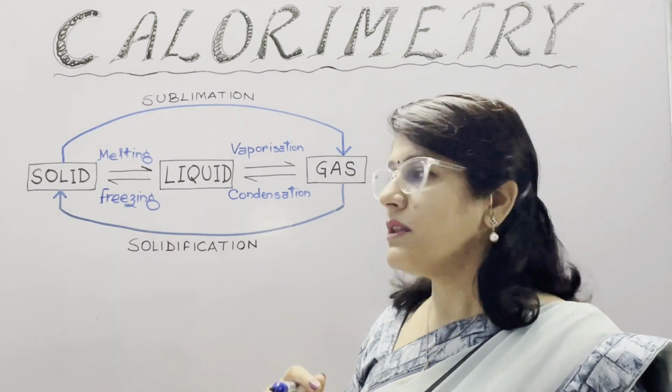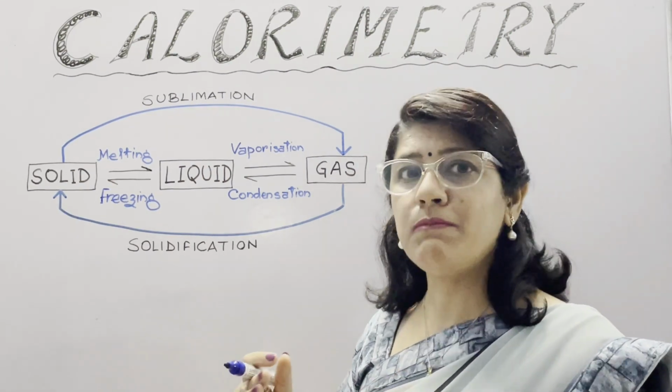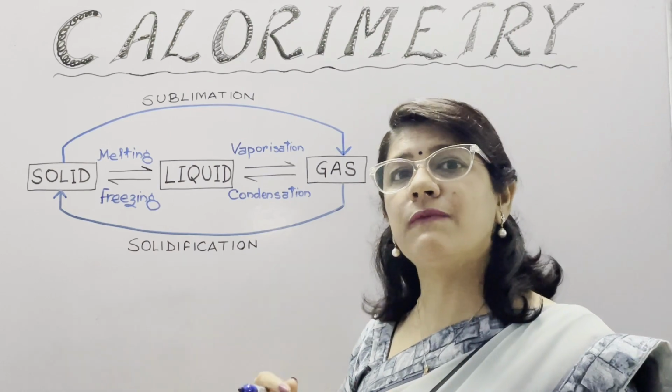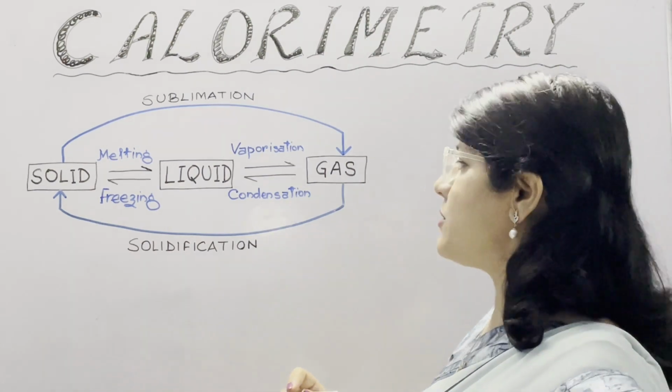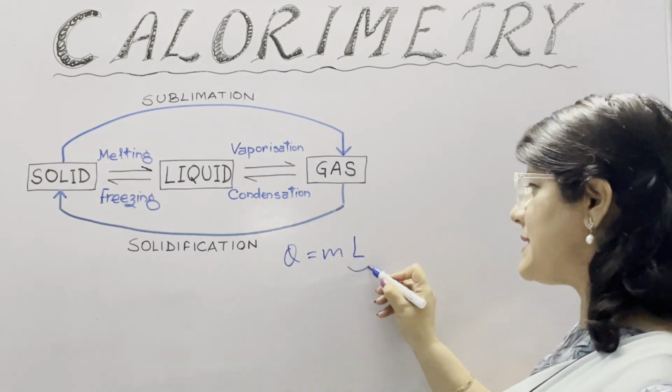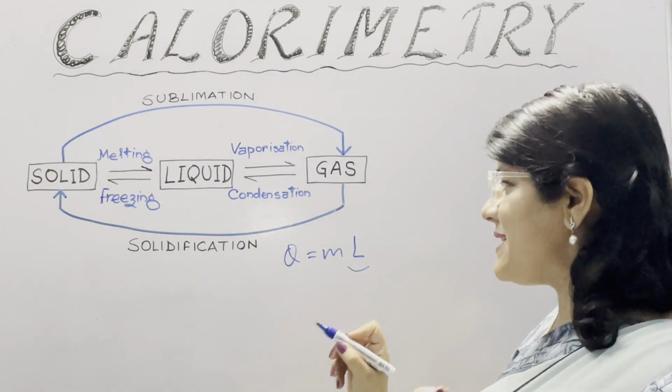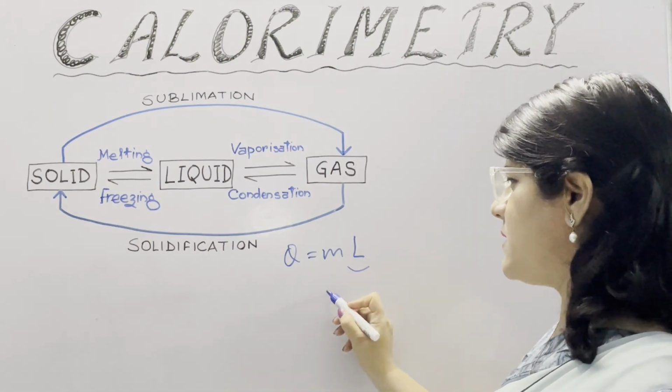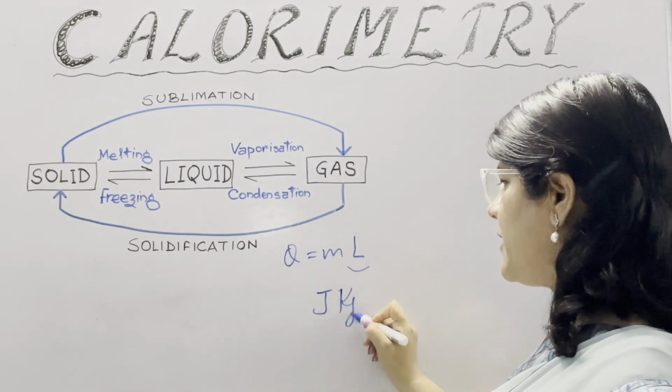And when we take this latent heat for a unit mass of a substance, this is known as specific latent heat. For its calculation, the formula is Q equals M into L. L is the latent heat, and the SI unit of specific latent heat is joule per kg.